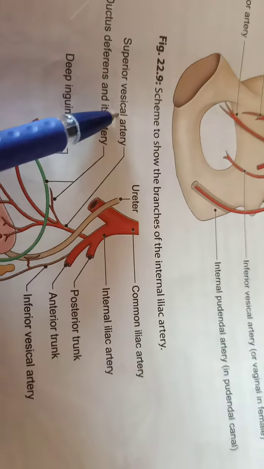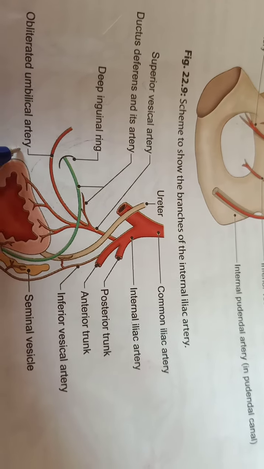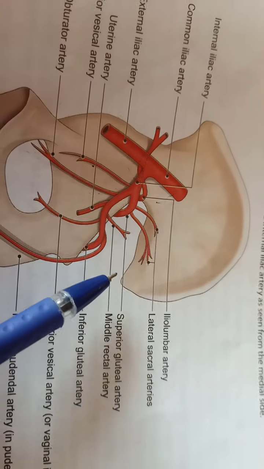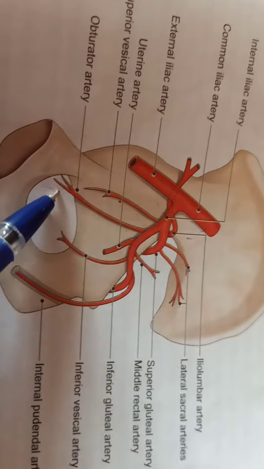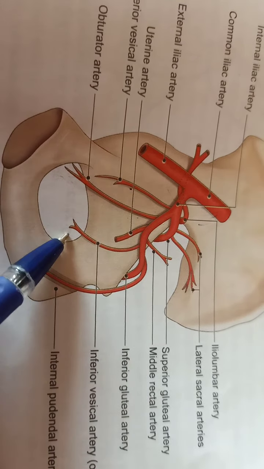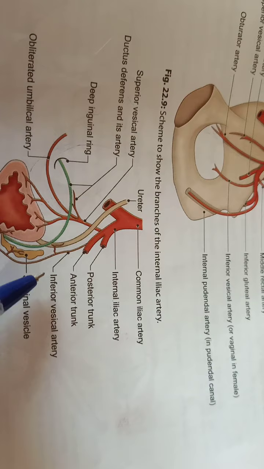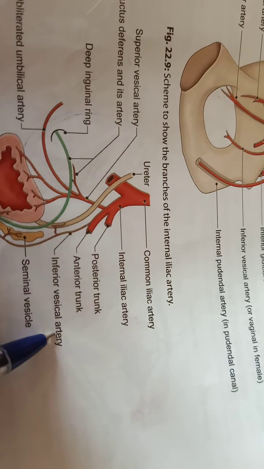The first artery from the anterior trunk is the superior vesical artery, which is an obliterated umbilical artery. The next is the obturator artery, which supplies the obturator internus muscle and the obturator canal. The next is the inferior vesical artery.